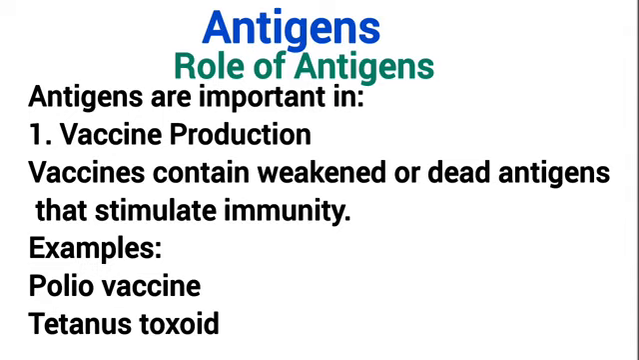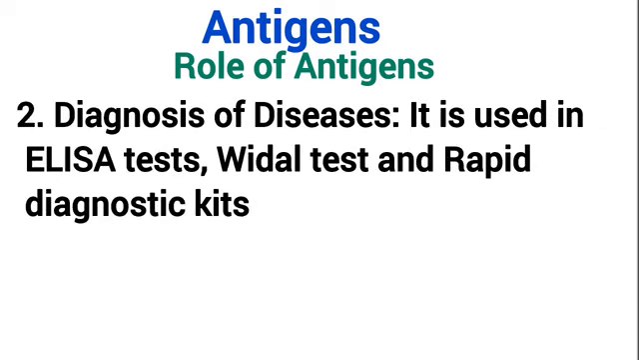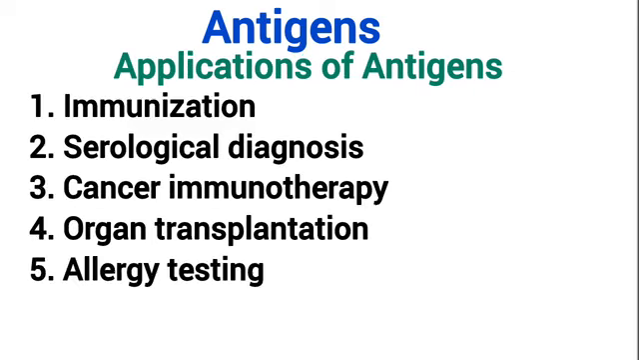Let's talk about the role of antigen. They are actually important in vaccine production. Vaccines actually contain weakened or dead antigen that stimulates immunity. An example is the polio vaccine. Antigen is also used in diagnosis of diseases. It's actually used in ELISA tests, Widal tests, and rapid diagnostic kits. In general, the applications of antigen include immunization, serological diagnosis, cancer immunotherapy, organ transplantation, and allergy testing.